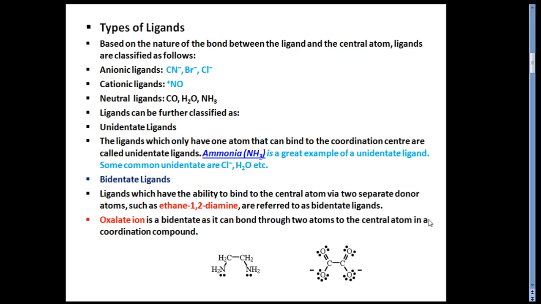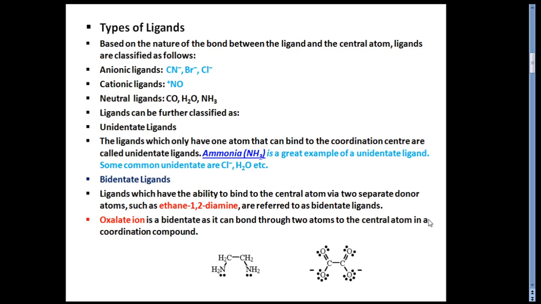But ligands are further classified as unidentate ligands, bidentate ligands, tridentate ligands, polydentate ligands, just like that. So let's see what are unidentate ligands. The word itself indicates that uni means one and single. So ligands which have only one atom that can bind to the coordination center are called unidentate ligands. A great example is ammonia. Some other examples also come in these unidentate ligands. They are chloride, water molecules, etc.